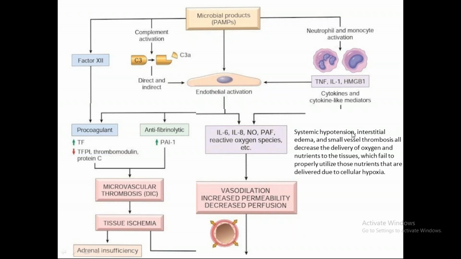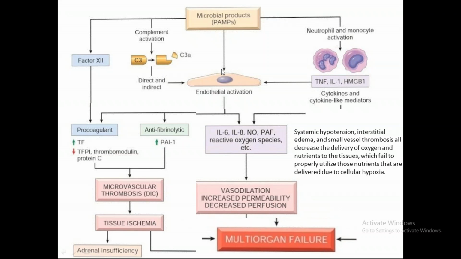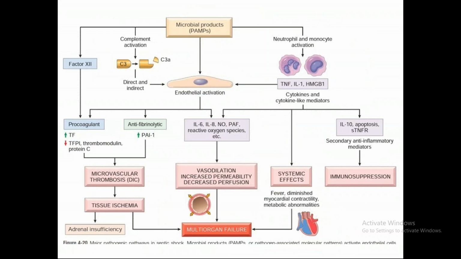All this basically leads to decreased delivery of oxygen and nutrients to the tissues, which fail to properly utilize those nutrients that are delivered due to cellular hypoxia. So all this leads to cellular hypoxia. Okay? And this will occur in all the organs, and this will ultimately lead to multi-organ failure.